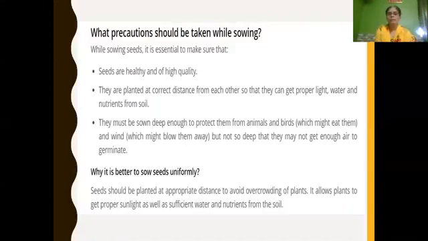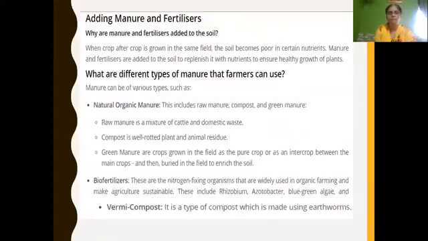So what will you write? Why is it better to sow seeds uniformly, in one sentence? In order to avoid overcrowding of plants. That's it. Seeds should be planted at an appropriate distance to avoid overcrowding of plants.